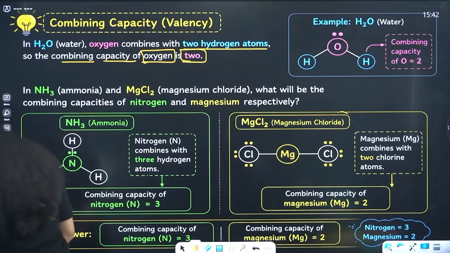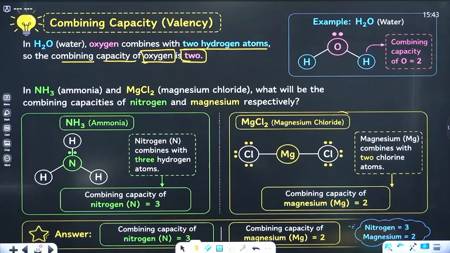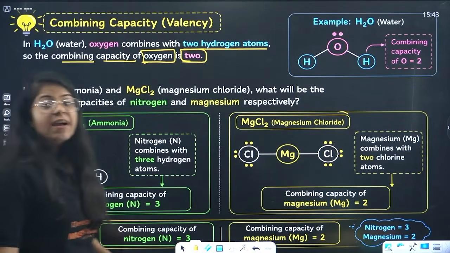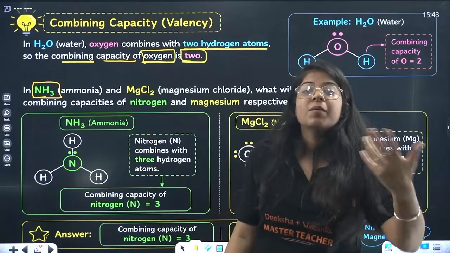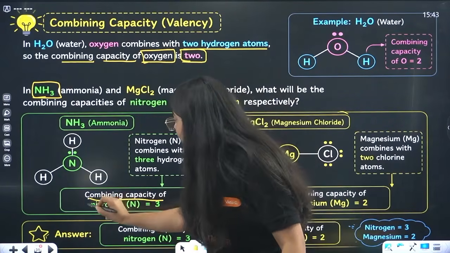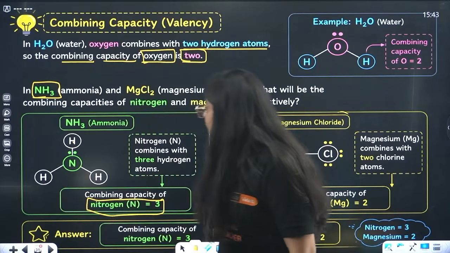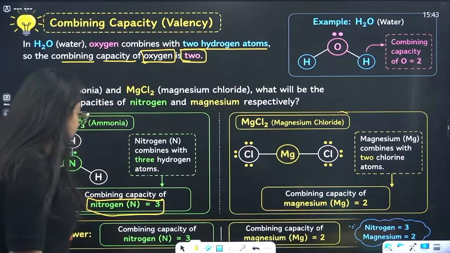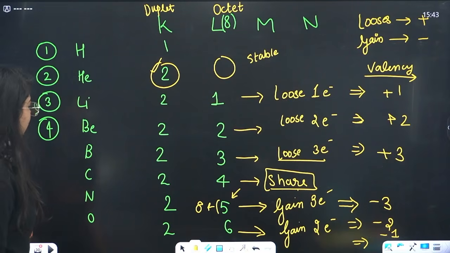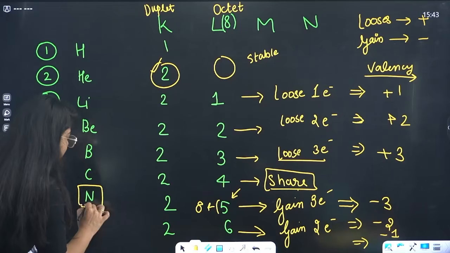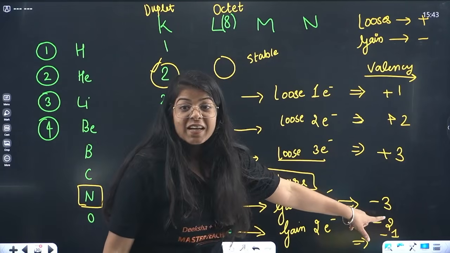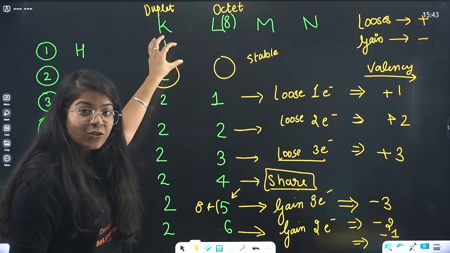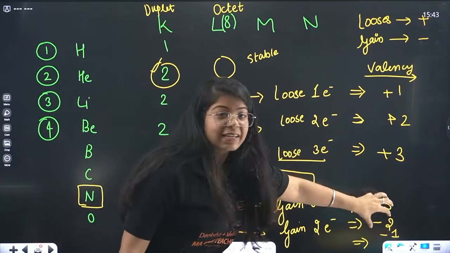See, in NH3, N is having 3 hydrogens. So its combining capacity will be 3, right? It has 3 hydrogens. Its combining capacity is 3. Why does nitrogen have 3 combining capacity? Because it has 3 valency. Hydrogen has 1 electron. 3 hydrogen atoms give 3 electrons to nitrogen.